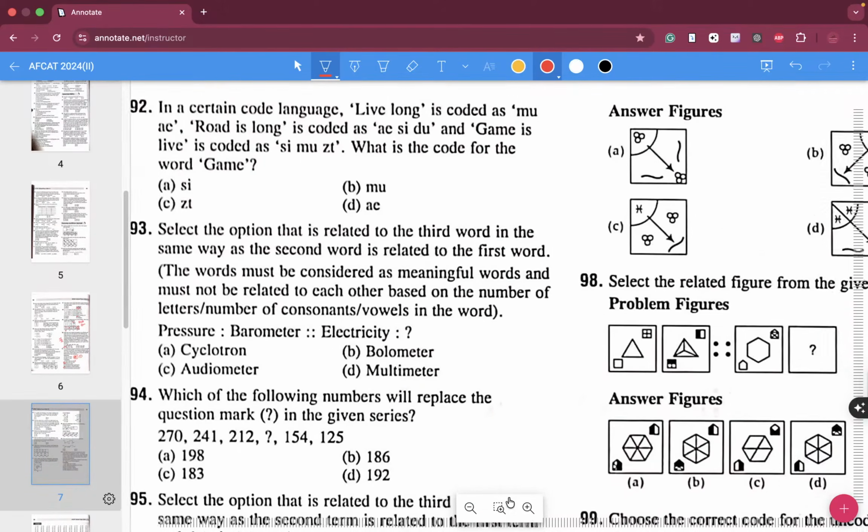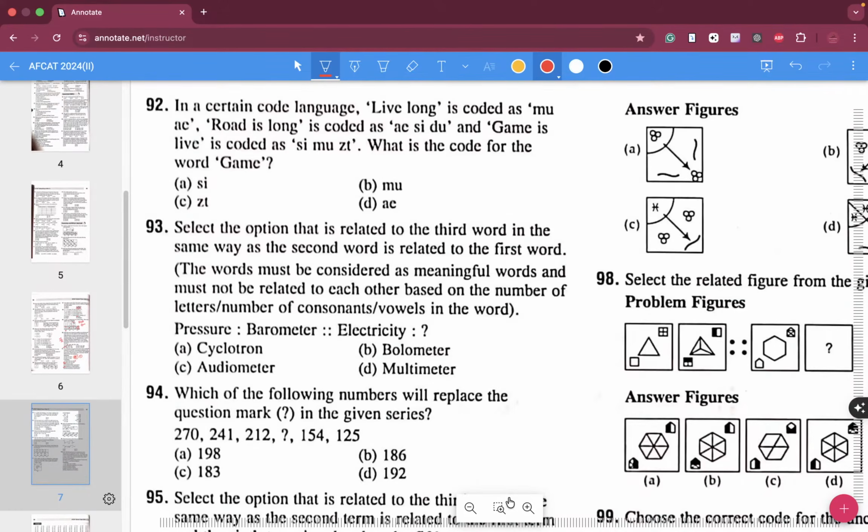In a certain code language, live long is coded as mu I. Road is long is coded as I see dew. Long is common over here, I. So long means I, and obviously live means mu.